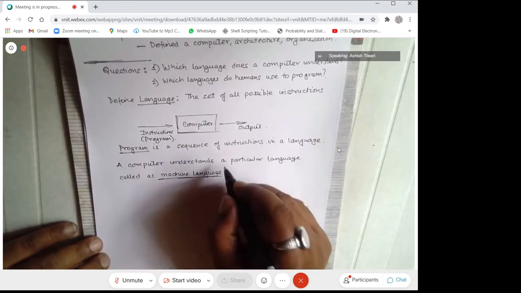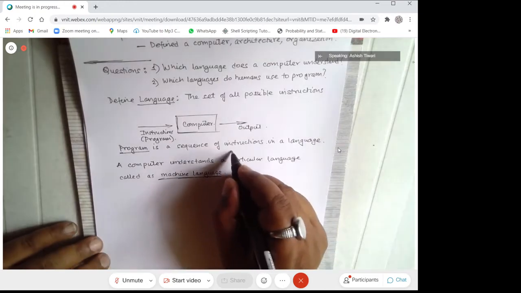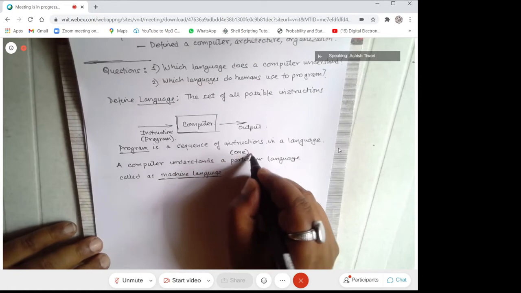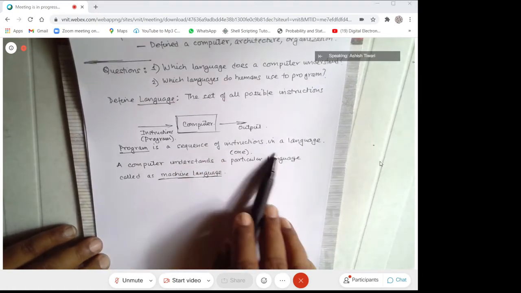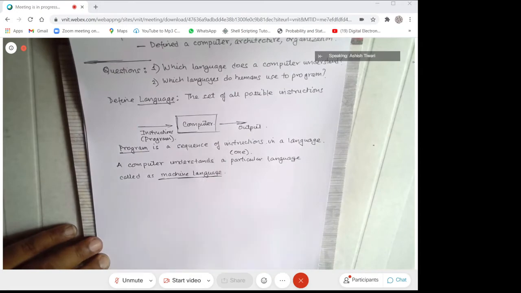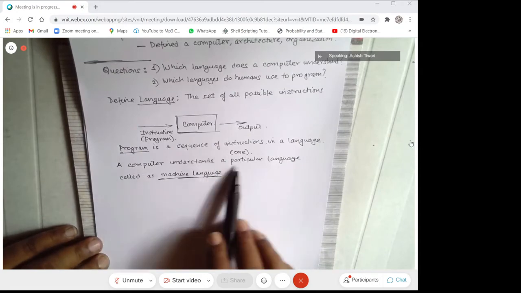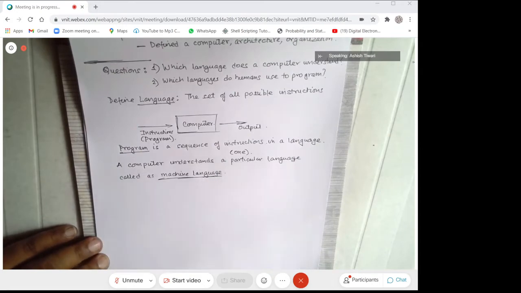Let me write one here. Although later on, we will see that this one can be two or three as well, but for the time being, this is one. So a computer understands a particular language called machine language. And I think most of you were correct that this machine language is binary. So this machine language is numeric.